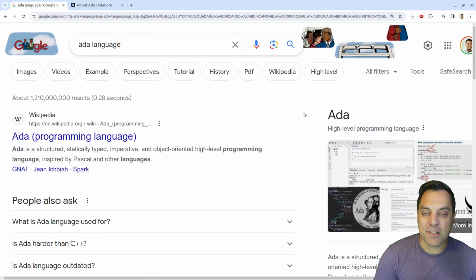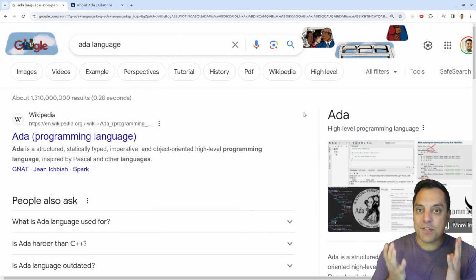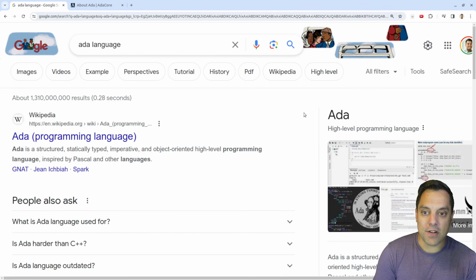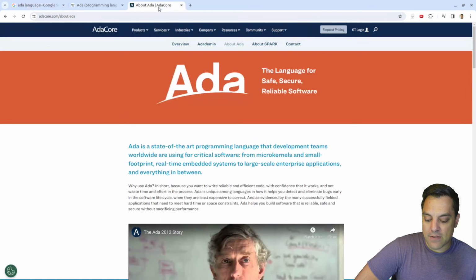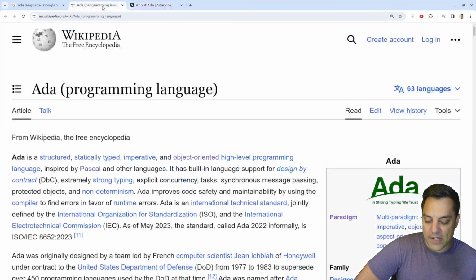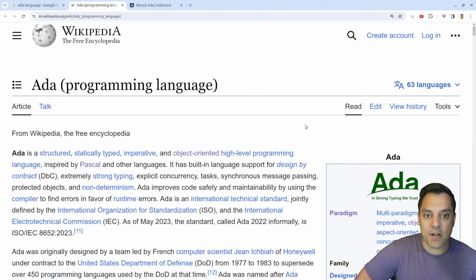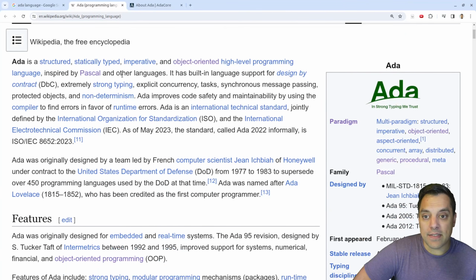I remember at my university library. And our curriculum at my undergraduate university used to actually teach part of their course sequence in Ada. So I wonder what sort of happened as far as that went, but it's actually still an active language as far as I understand. And there's some really cool projects. So I want to go ahead and take a look at this modern, very modern programming language. And we're going to go ahead and start with the Wikipedia page, and then I've got the AdaCore homepage here. But let's just go ahead and start with some of the wiki history here that's been kept.